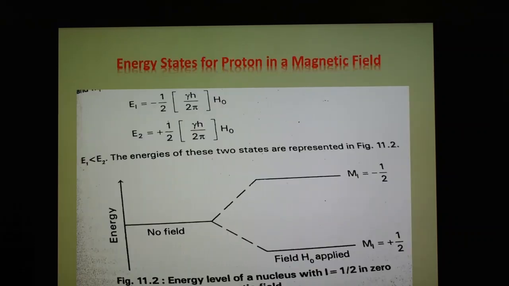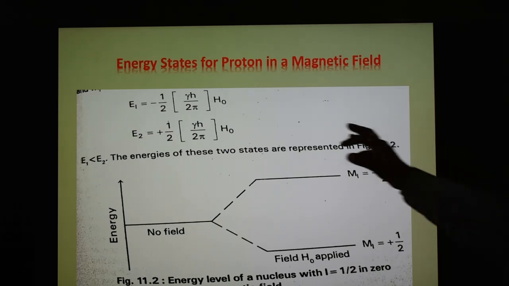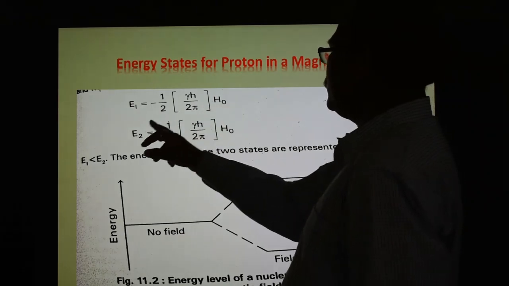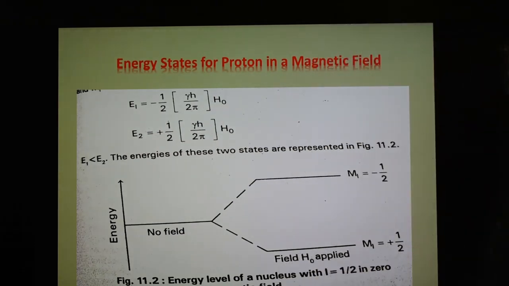Next we are going to see the energy states for a proton in a magnetic field. When a nucleus with a magnetic moment is placed in a magnetic field H0, the two energy levels become separate, corresponding to mI equal to minus 1/2 and mI equal to plus 1/2. The corresponding energies E1 and E2 are given in this slide. E1 is for minus 1/2 and E2 is for plus 1/2, so E1 is less than E2. The energies of these two states are represented as shown in the figure.